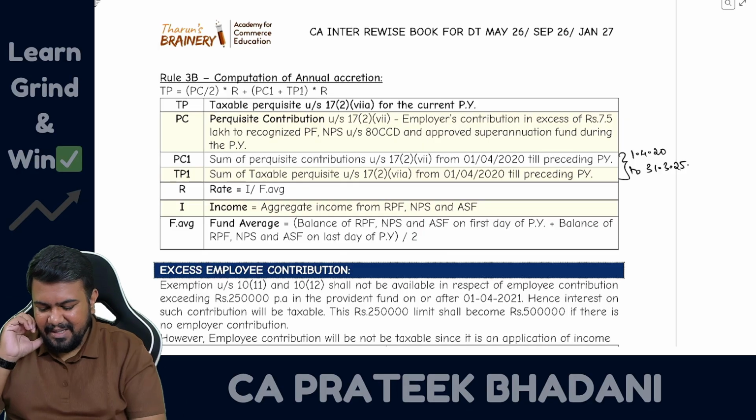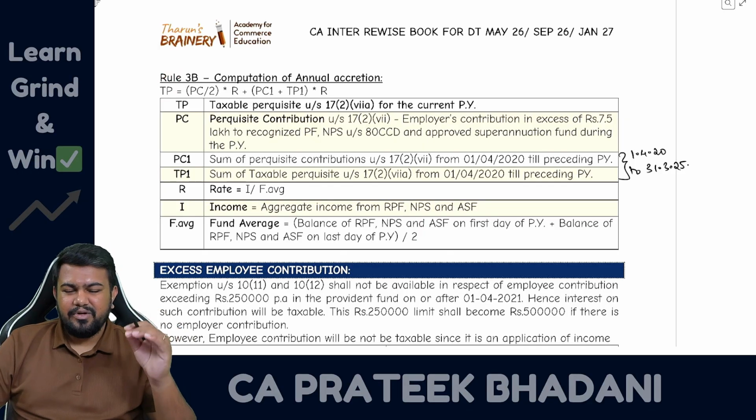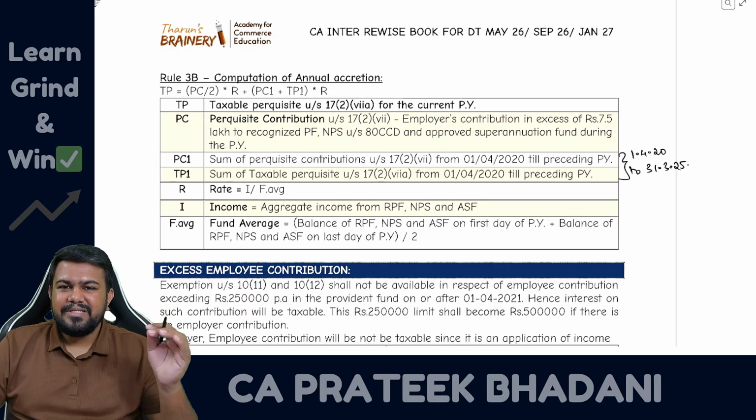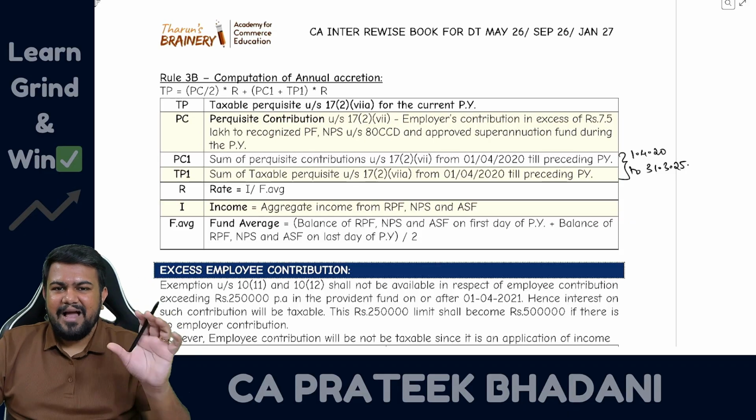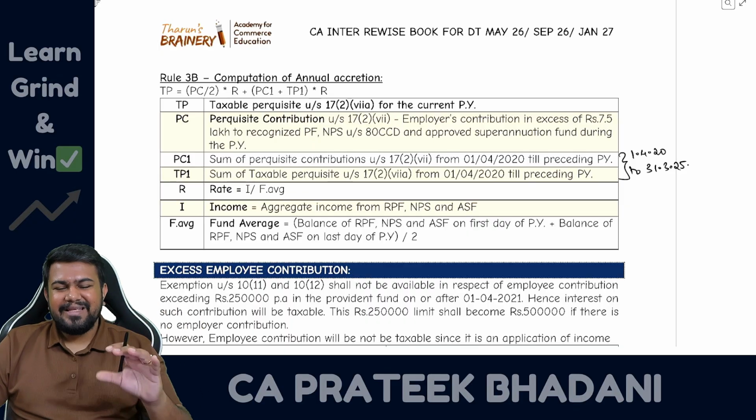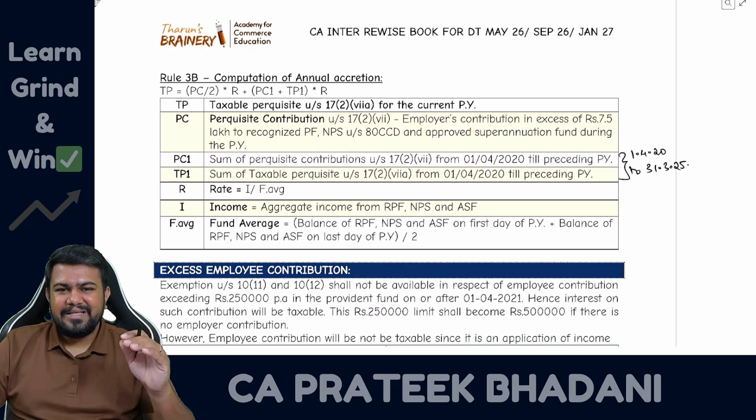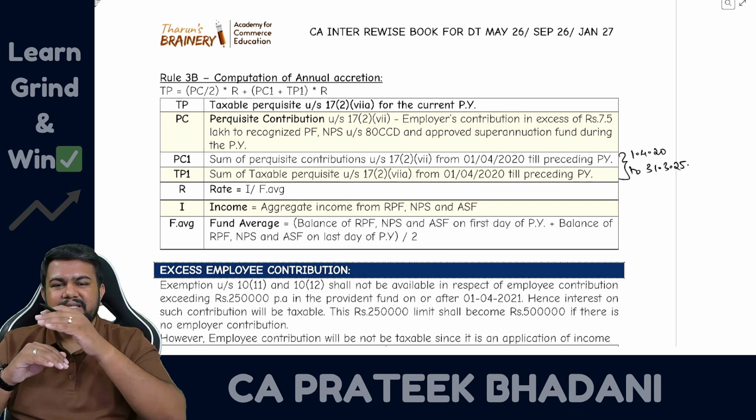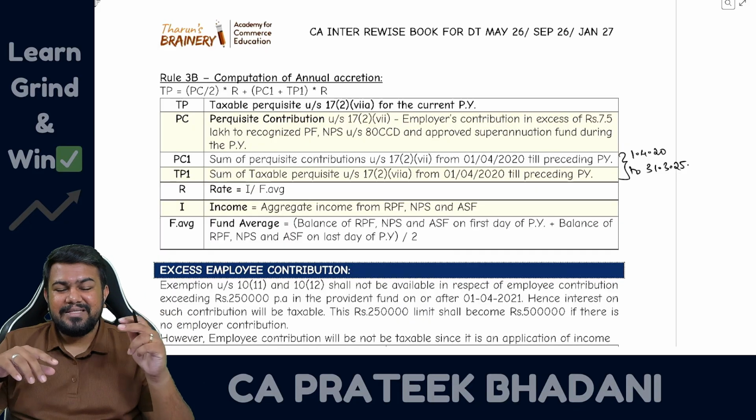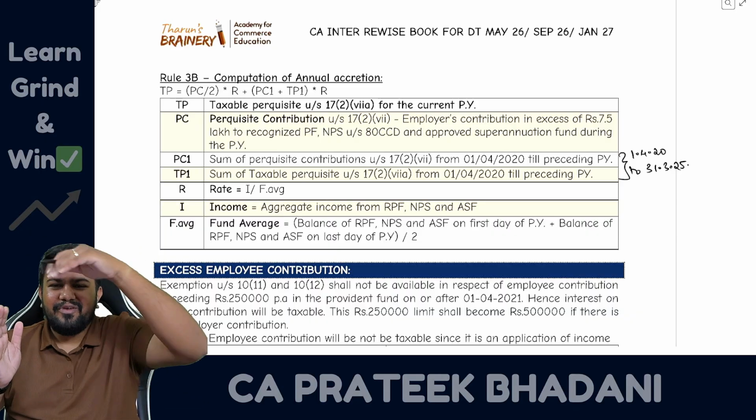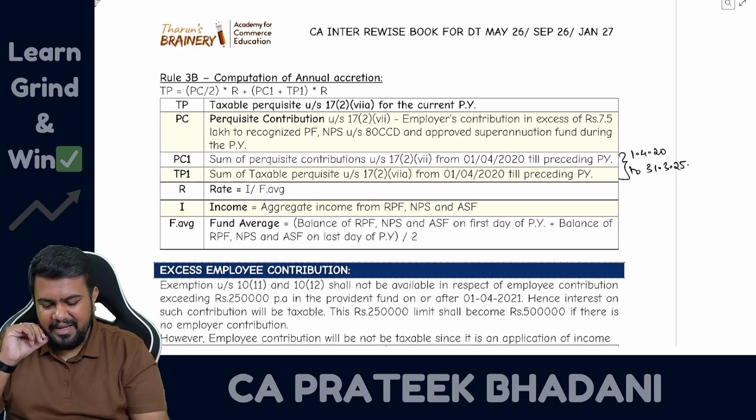So once again, what is TP? Taxable perquisite is equal to PC divided by 2 multiplied by R plus PC1 plus TP1 multiplied by R, where PC is the perquisite contribution during the year, R is equal to I by F average, meaning income of funds divided by average of funds. Income of funds means the interest received during the year, and average of funds means opening balance plus closing balance divided by 2. PC1 means the sum of all the perquisite contribution of all the years from 1/4/2020 onwards, and TP1 means the sum of all the taxable perquisite in all the years from 1/4/2020 till the preceding previous year, multiplied by R.